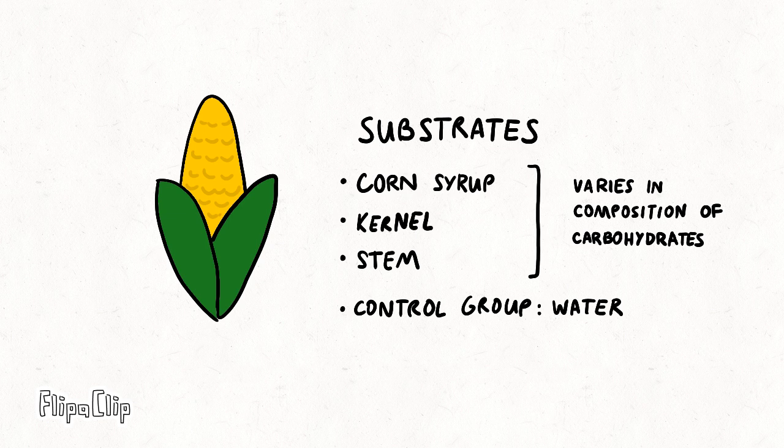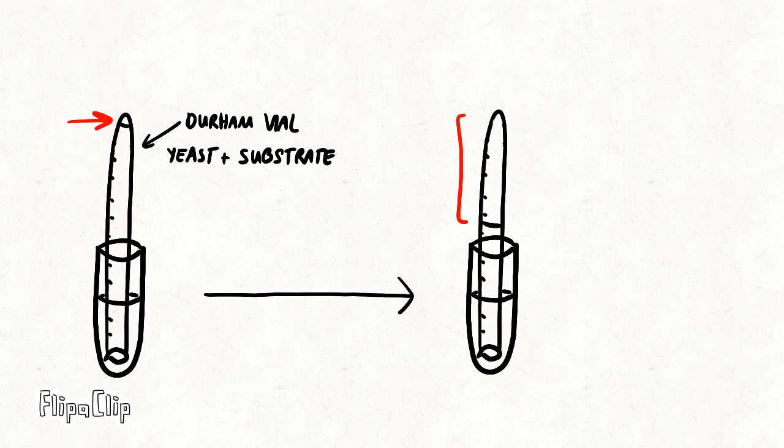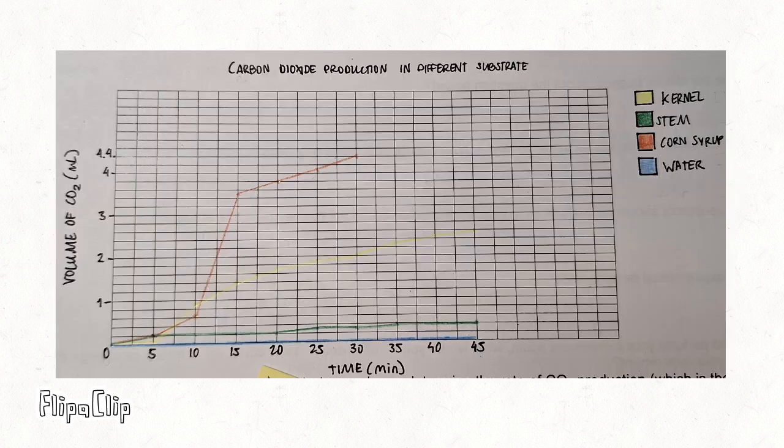We also added a water control group to make sure that the yeast does not react without the presence of a substrate. Carrying on with the experiment, we had 4 different durum vials containing the substrate and yeast. We took the measurement at the start, which was 4.4 for each of the durum vials, and every 5 minutes we would take measurements again. How this will work is that as the yeast reacts with the substrate, it will produce CO2 and ethanol in a 1-to-1 ratio. So if we measure the amount of CO2 that is produced and trapped in the vial, we can roughly equate that to the amount of ethanol produced as well.